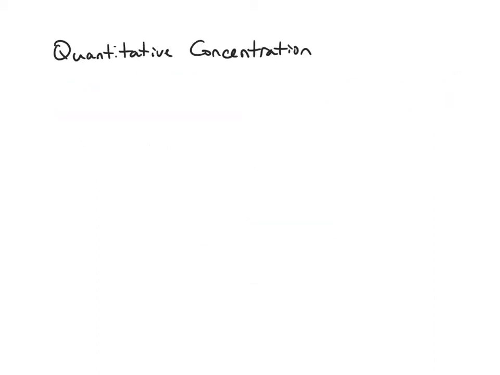Now, we talked about it a little bit on the last slide, but in this particular slide, we're going to talk about the quantitative concentration. We're not going to talk about it just as a picture and as vibrant colors or dull colors, but we're going to talk about actual numbers. There are many different ways to express the concentration of a solute dissolved in a solvent. But to keep things simple in our class, I'm only going to use this expression of concentration. We're going to be talking about dissolving grams of a solute, or a mass of solute, in a specific amount of milliliters of water.